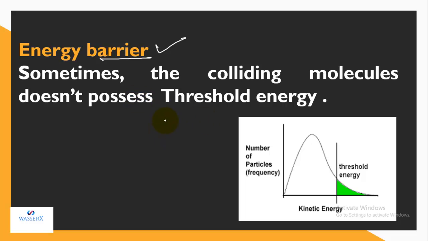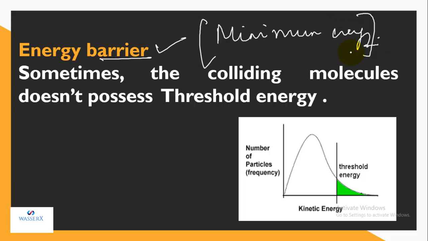For the reactants to collide in an effective manner, they should have minimum energy. For example, in a class, in order to pass an exam, there are certain passing marks which each and every student should achieve. Likewise, in a reaction, to cause an effective collision, they have to possess a certain minimum energy, that is the threshold energy. If they have this minimum energy, then only can they cross this barrier.